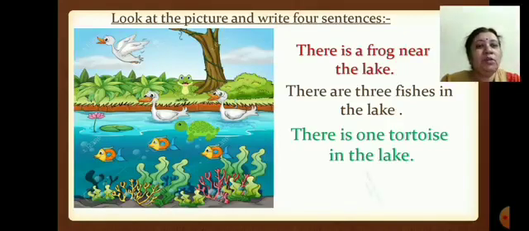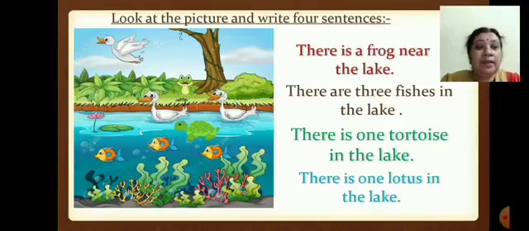Next, children, what do you see in the picture? Yes, there is 1 lotus in the lake. I can see 1 lotus in the lake. So here I am using there is. Okay, children, understood? When there is one object, animal, place or thing, we use there is. And when there are more than one object, place, person or thing, then we use there are.